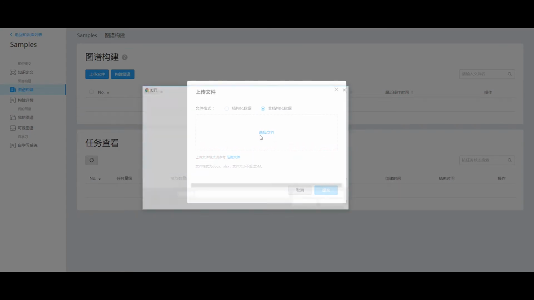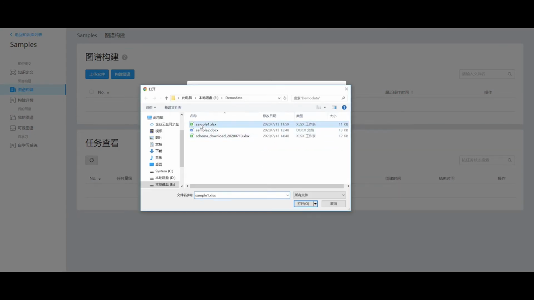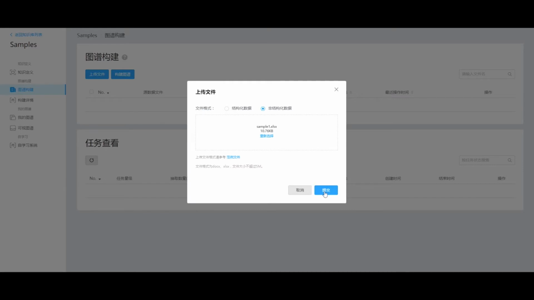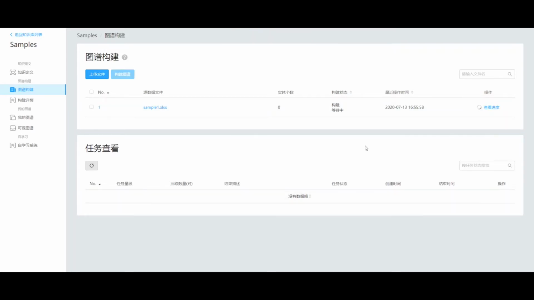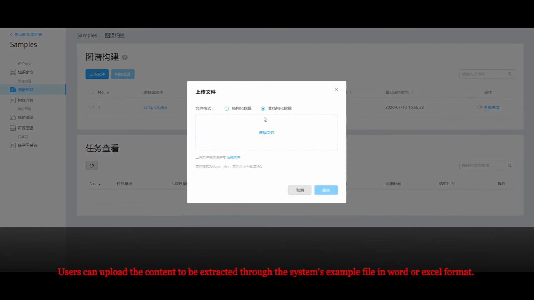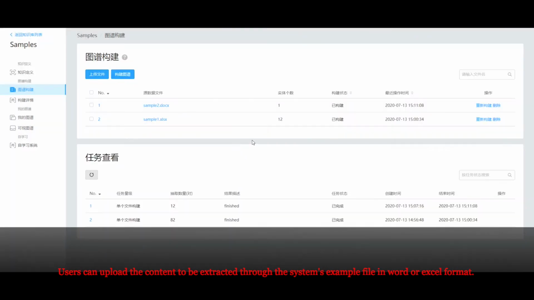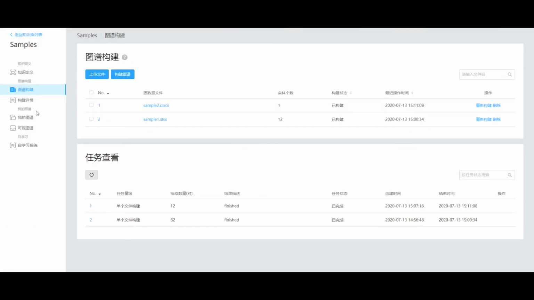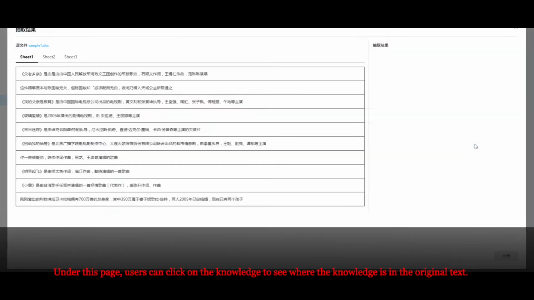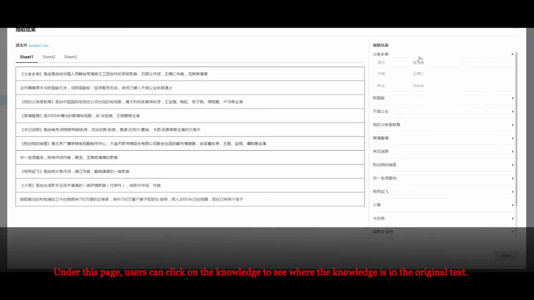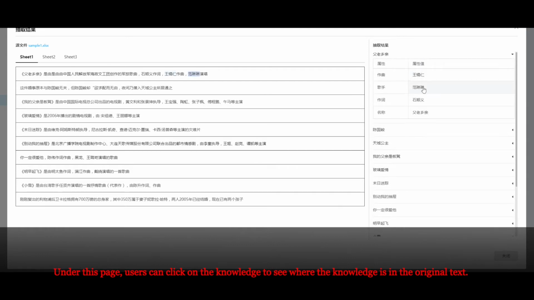Here, you can easily upload multiple files. After uploading, you can click the Start button to extract knowledge. We provide the system's example file in Word or Excel format. Under this page, users can click on the knowledge to see where the knowledge is in the original text.